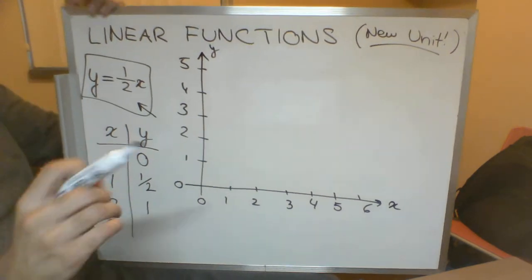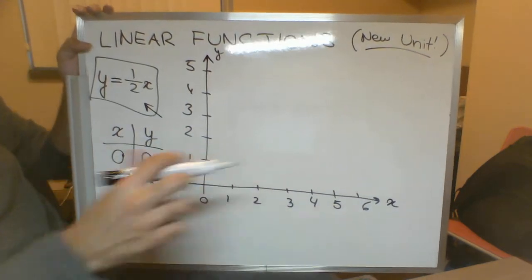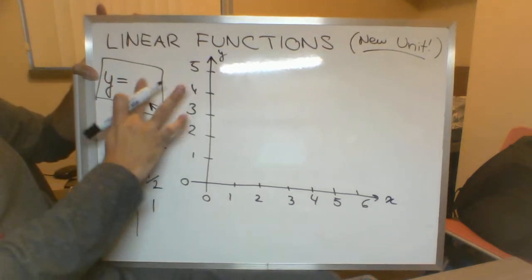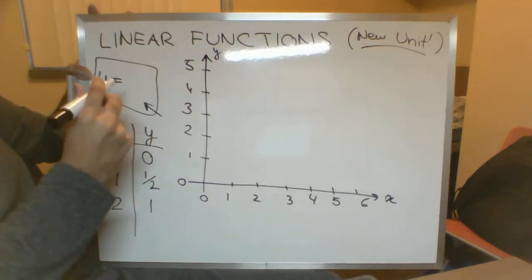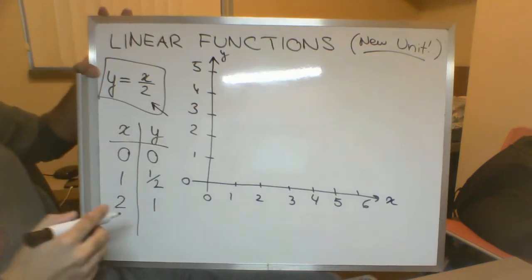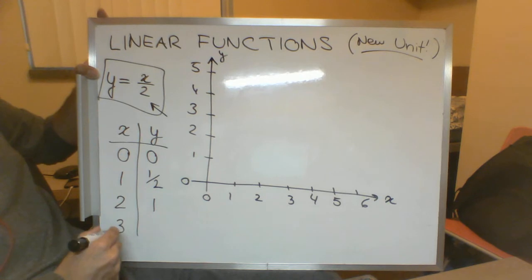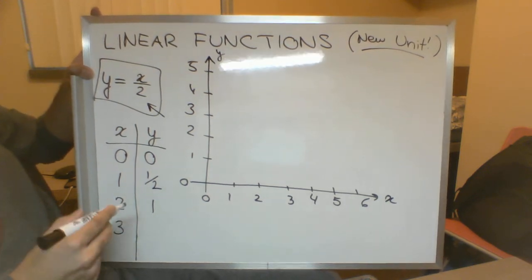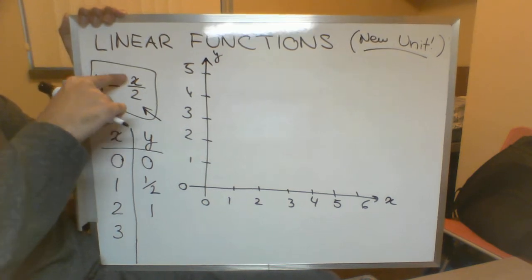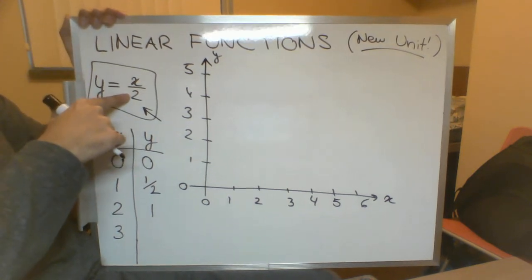Here's how the plotting works. Let's talk about how to plot these numbers on your graph. We'll do one or two more points on the graph, and then we'll plot them. So let's say x over 2 again. Let's say when the x value is 3. When the x value is 3, y is going to equal x over 2, but x is 3, so that'll be 3 over 2.